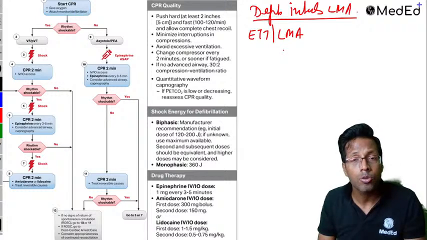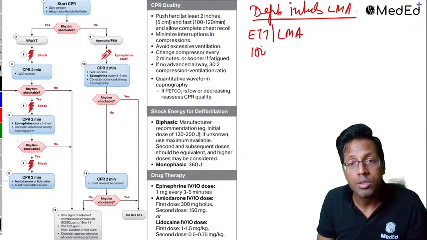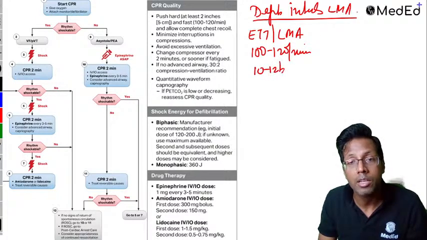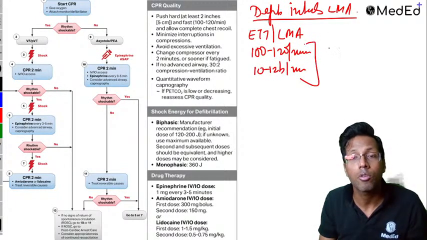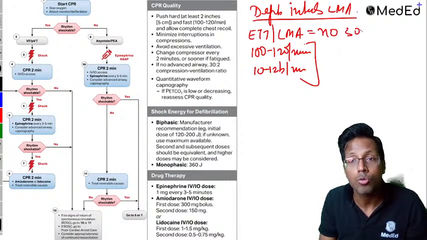So now you don't have to do that 30:2. You straight away give chest compressions at 100 to 120 per minute. The breaths will go at 10 to 12 breaths per minute, and they are irrespective of each other. In ACLS, if you have an endotracheal tube, there is no 30:2. That's the point.